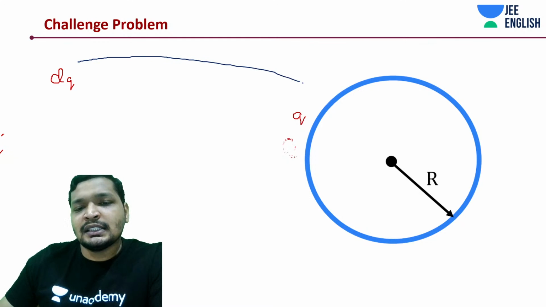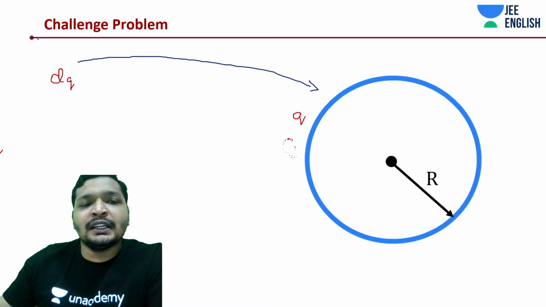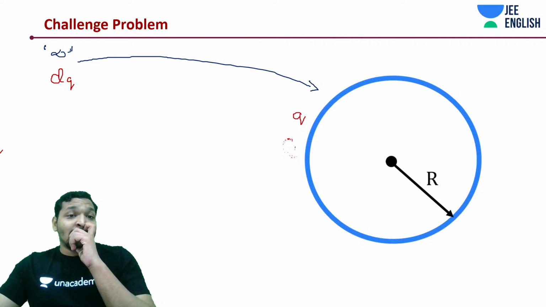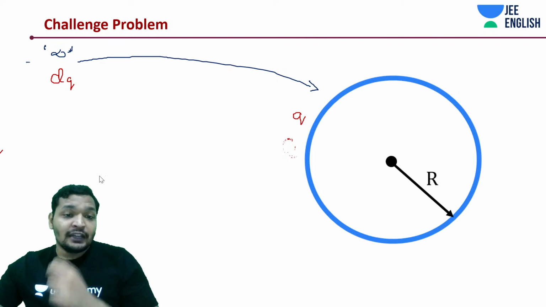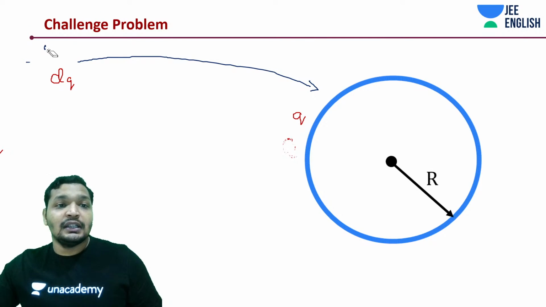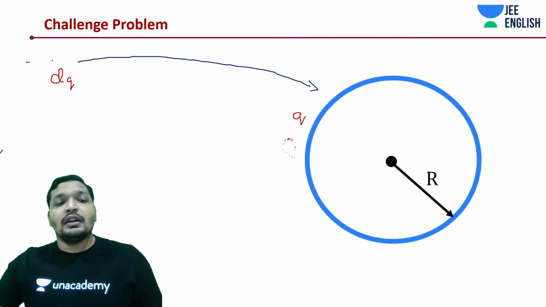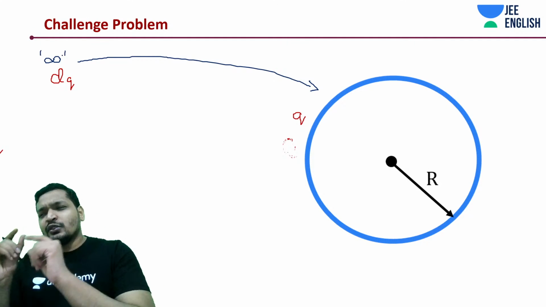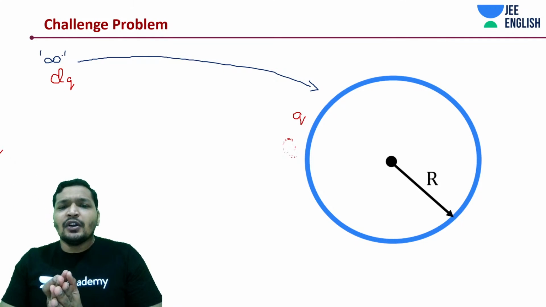You are bringing this dq from infinity distance. So now you understood, right? It's either from the ground. If you remember the Van de Graaff generator, it's from the ground, isn't it? So you are bringing all these dq, small charges and assembling them on this.